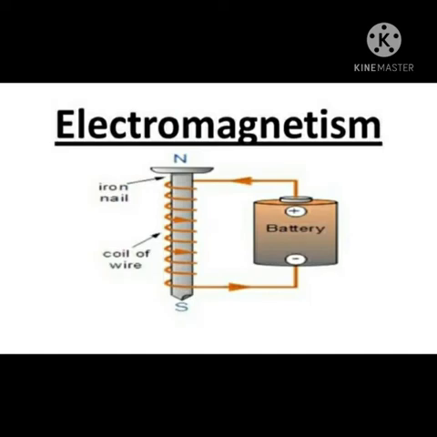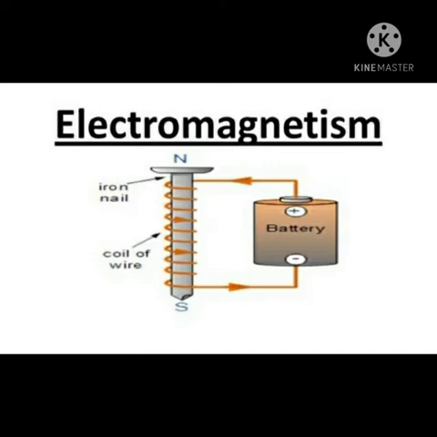This use of coils of wire produces a relationship between electricity and magnetism that gives us another form of magnetism called electromagnetism. Electromagnetism is a phenomenon where a magnetic field is created by introducing current in the conductor, making it behave like a magnet.